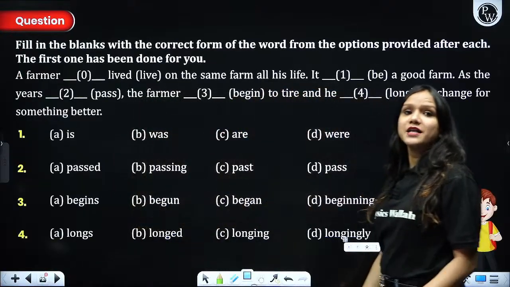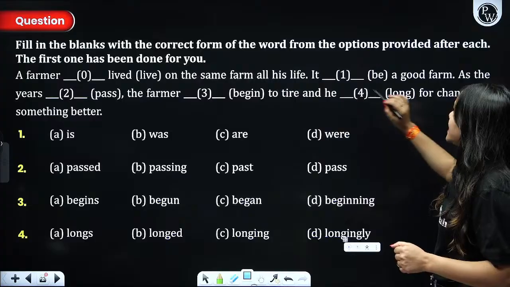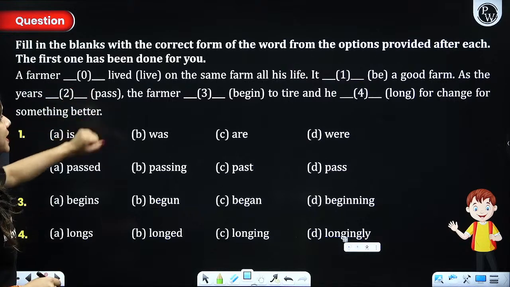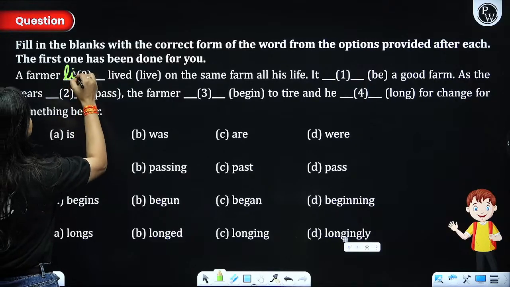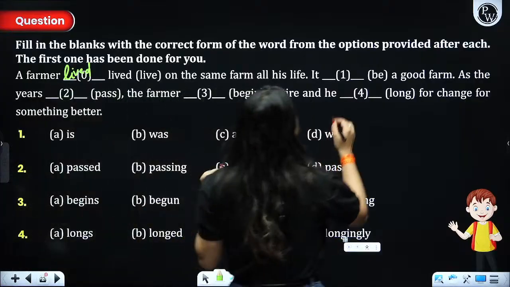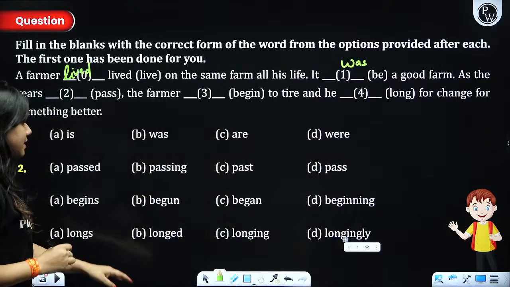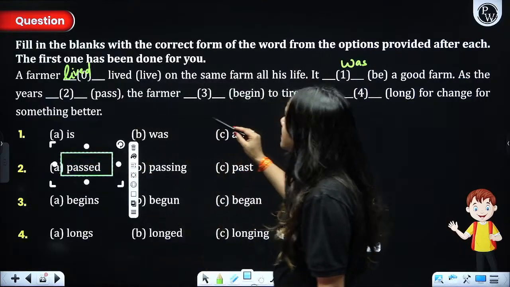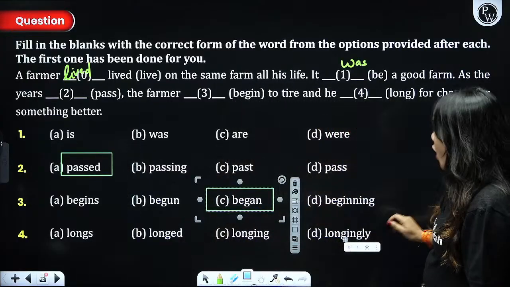Next, again the fill in the blank space questions, how we are going to do it. A farmer dash lived on the same farm all his life. It dash be a good farm. So we are talking about the farmer's life. A farmer lived on the same farm. We would write like this, lived. All his life, it dash be a good farm. It was a good farm. As the years passed, right? The farmer began to tire. And he longed.